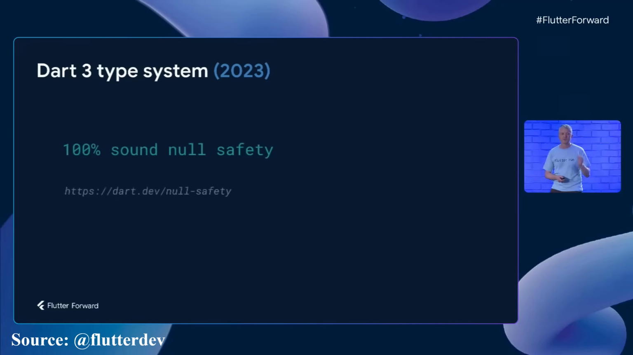In Dart 3, the major version increment signals the completion of this multi-year journey. Your Dart code now always runs with sound null safety, and you will no longer be able to run without it. This makes Dart easier to understand. All Dart code now runs in a single mode.